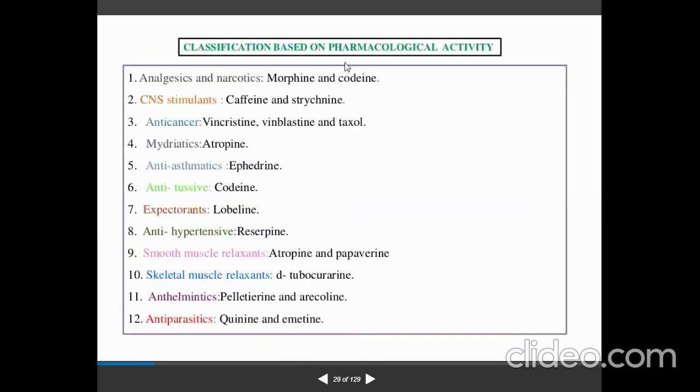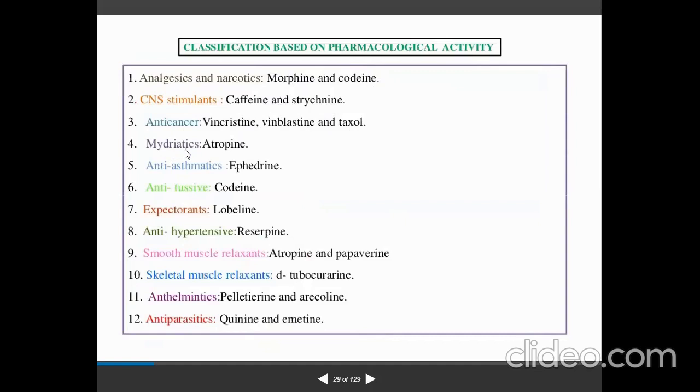Second, based on pharmacological activity, like analgesic and narcotics, morphine and codeine, obtained from the opium latex. CNS stimulants, caffeine and strychnine, caffeine from tea and strychnine from nux vomica seed. Anti-cancer, vincristine, vinblastine and taxol. This is from the Vinca plant and this is from the Taxus plant.